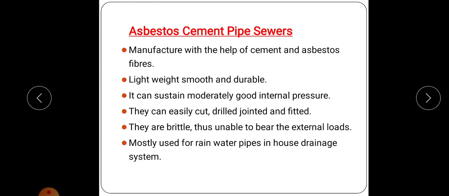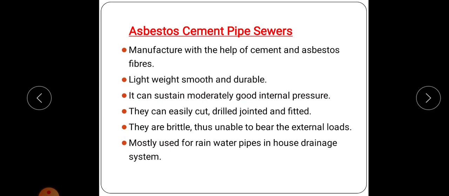Next is the asbestos cement pipe sewer. This type of sewer is manufactured with cement and asbestos fibers. Its main properties are that it is lightweight, smooth, and durable, can sustain moderately good internal pressure, and can be easily cut, drilled, jointed, and fitted.